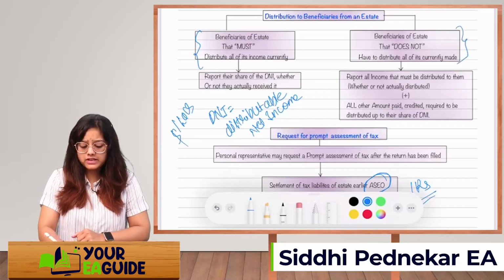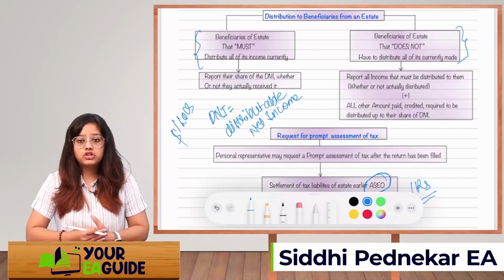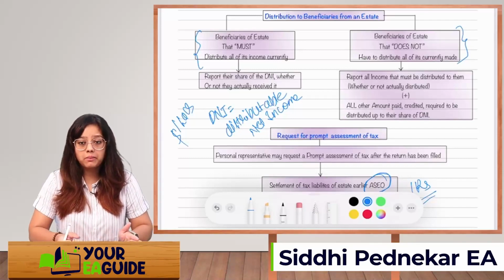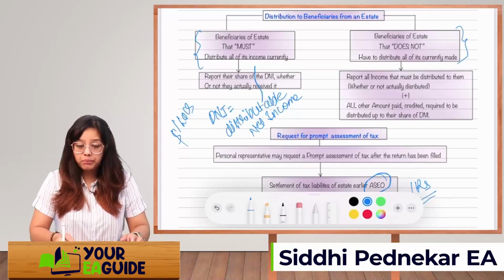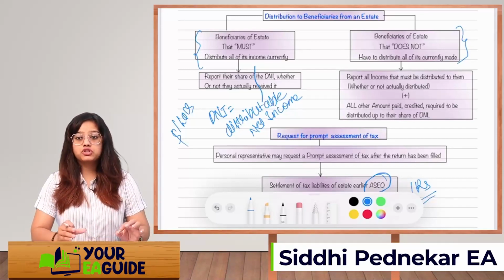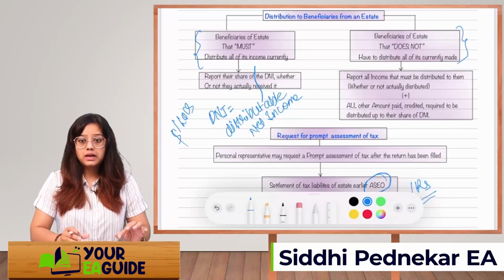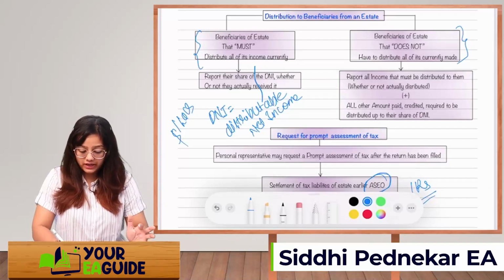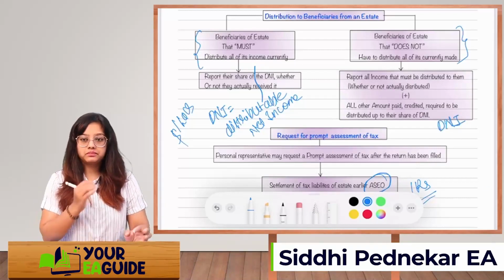But if they are following the second method, that is beneficiaries of estate that does not have to distribute all the current income, then they'll report all income that must be distributed to them, plus all other amount paid, credited, required to be distributed up to their share of DNI, distributable net income.